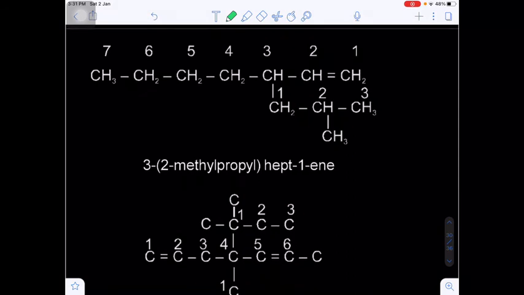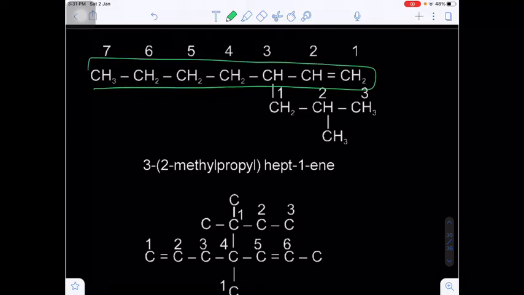And some other examples are there here. In this example, if you see, there is a total long carbon chain including the functional group. There are 7 carbons. On the third carbon there is a further substitution. So the substituted carbon will be number 1, which is a complex substituent. This will be number 2 and this will be number 3. Again on the second carbon there is one more substituent.